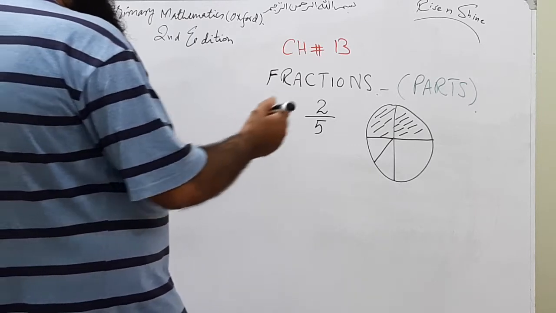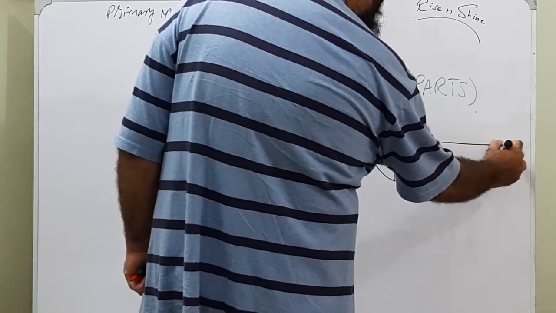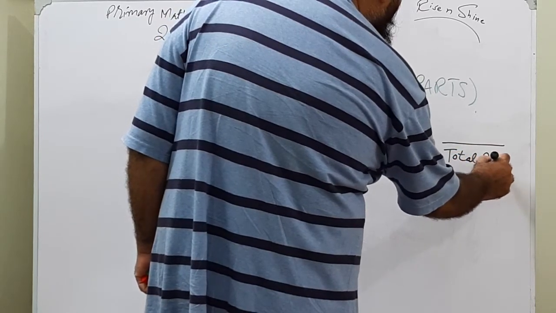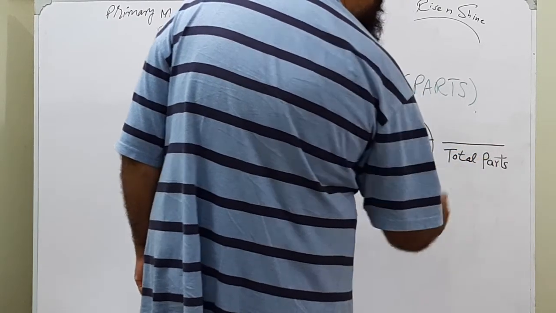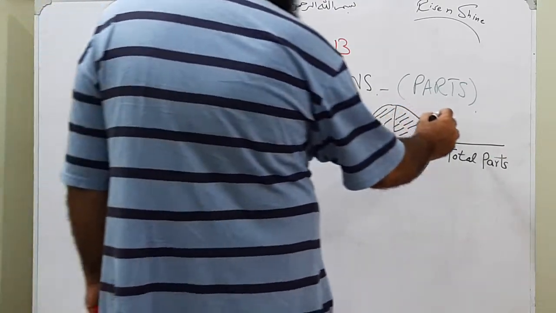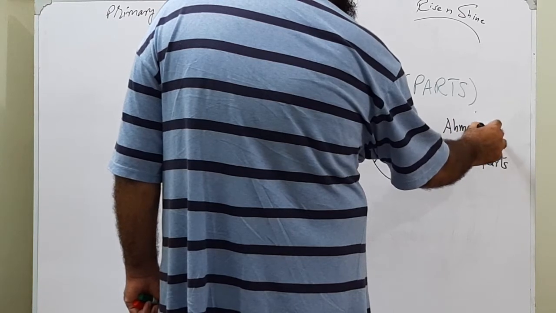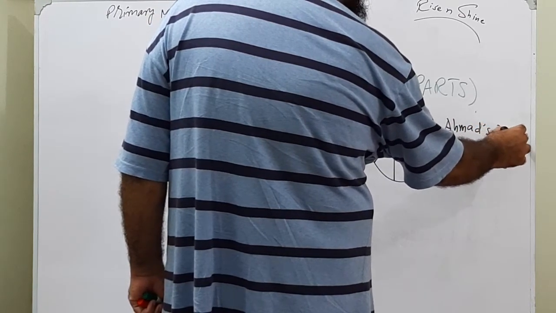So it means total parts are here, and here are Ahmed's parts, the parts that he got.